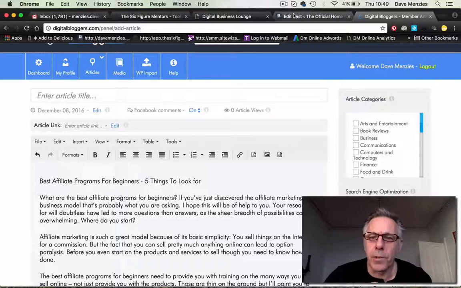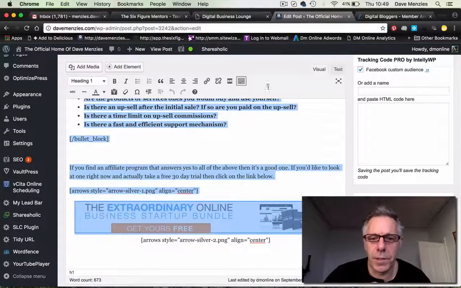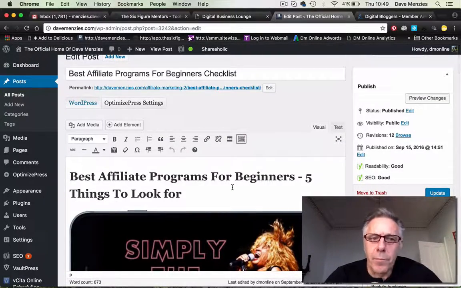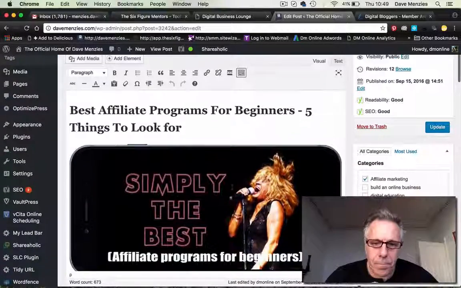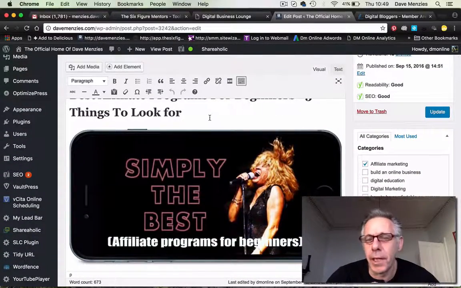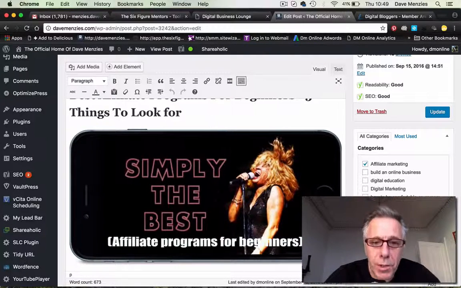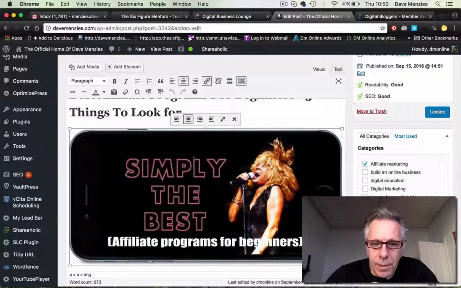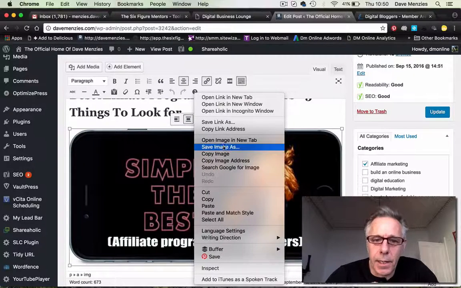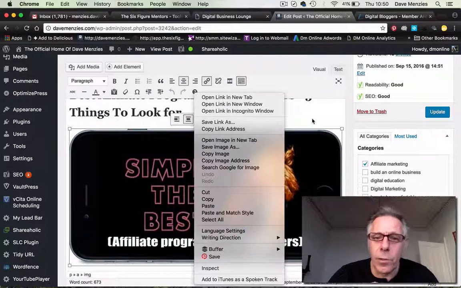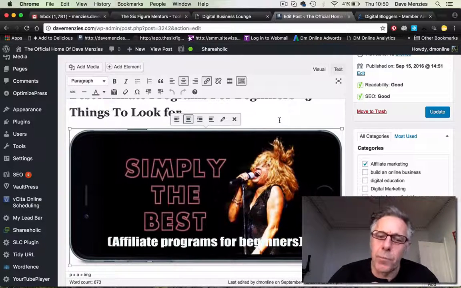It hasn't taken the images with it. I'm not going to do that live, but I'll just explain to you what you need to do with most of these, even if you're just copying from one WordPress blog to another. You're still going to have to find those images again, because they won't actually be stored in the image library of the platform you're putting them onto. So what we need to just do is to highlight the images, right click, and again save image as, and just save that somewhere on your desktop, because once you've finished on the other platform, you're going to have to just put those images back on there along with any links that go with them. So it's a little bit more work than just a simple copy and paste.